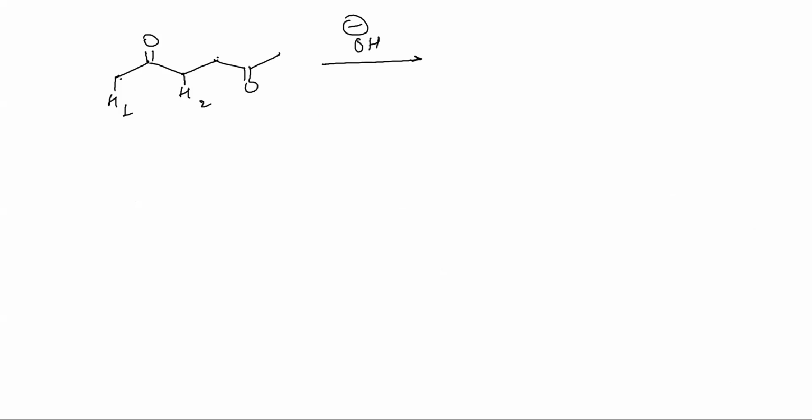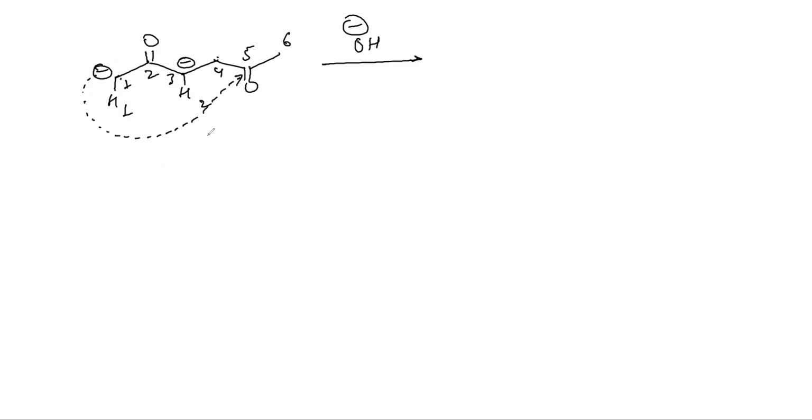How? Let's see. There are two options. Either I can generate the anion here, or I can generate the anion here. Now, once this anion is generated, let's say I generated it on 1. Let me write the carbon numbers on the carbons. So suppose I generated the anion on 1, will this minus attack on 2 or will this minus attack on 5? Think about this. It will attack on 5.